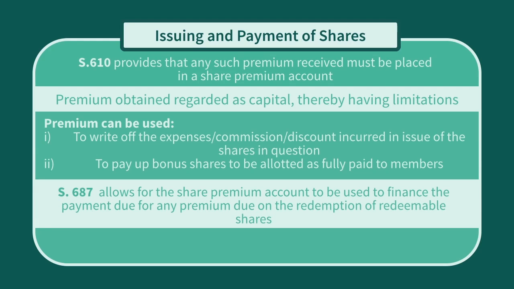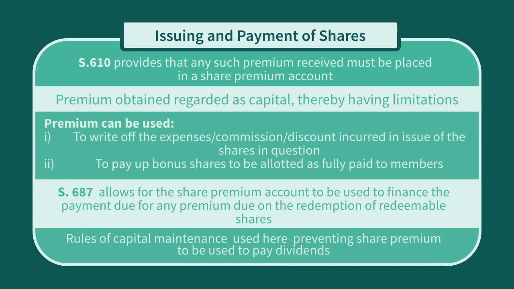Section 687 also allows for the share premium account to be used to finance the payment due for any premium due on the redemption of redeemable shares. Applying the rules relating to capital maintenance, it follows that what the share premium account cannot be used for is to pay dividends to the shareholders.